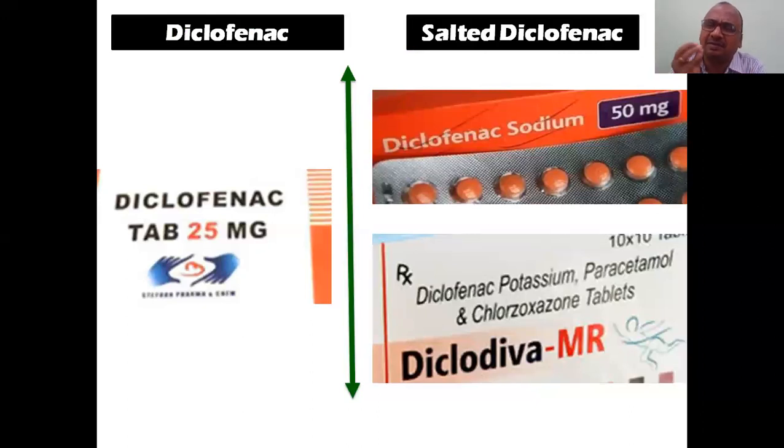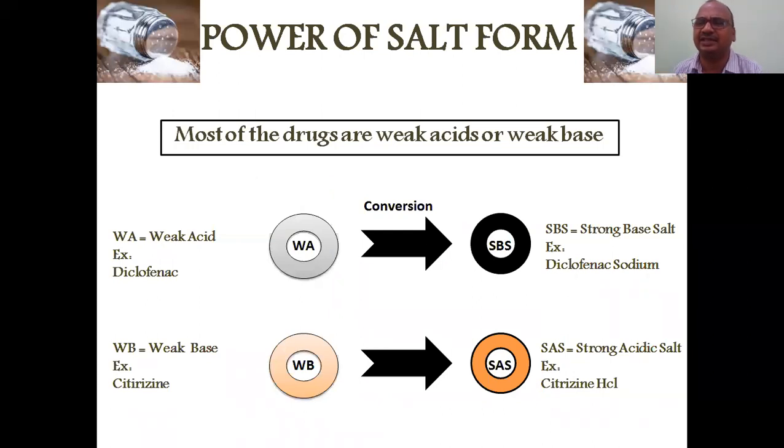This is a very, very important, basic point. KCl, potassium chloride, and sodium chloride, NaCl, are opposite in nature with respect to the heart and BP. You have to keep that point in your mind. So wherever possible, instead of writing plain diclofenac, doctors can write diclofenac sodium. If the patient has BP, the doctor can write diclofenac potassium instead. So it easily reduces the BP, and you can treat BP also. Very important and interesting point.